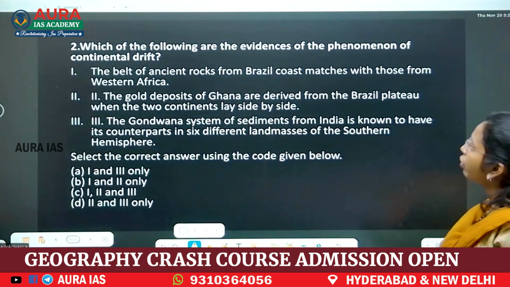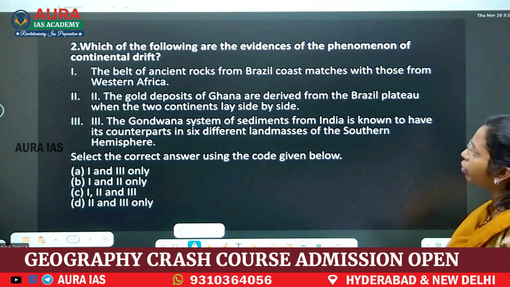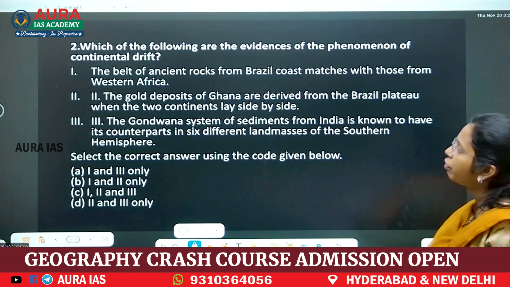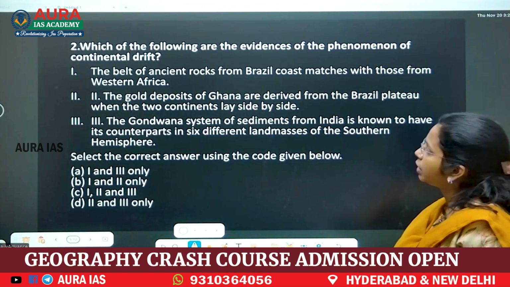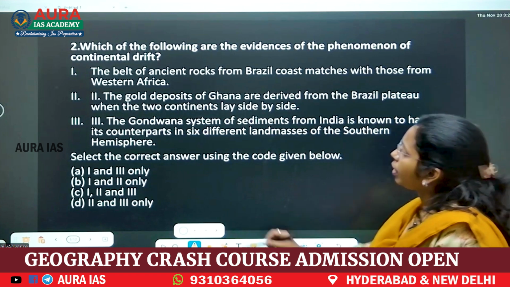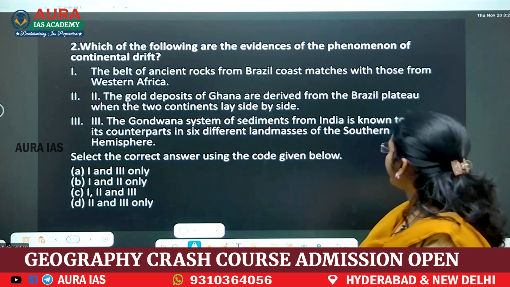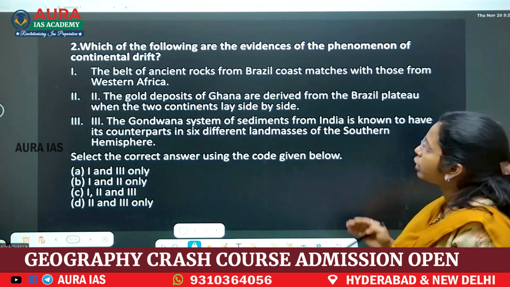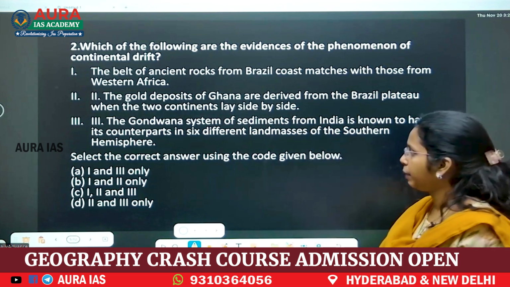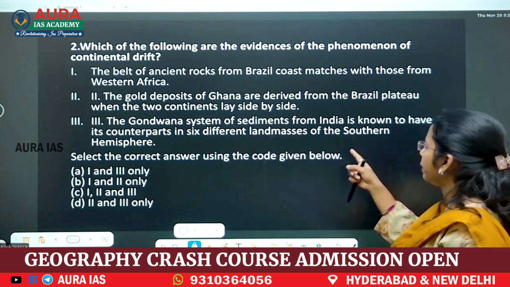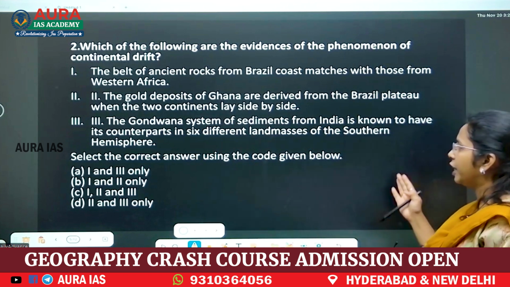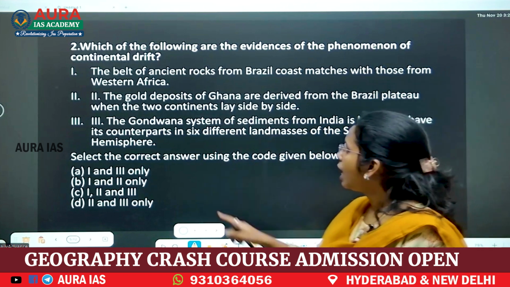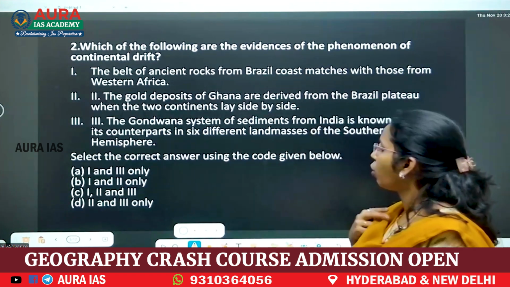Now, which one of the following are the evidences of the phenomenon of continental drift? The belt of ancient rocks from the Brazil coast matches with those from Western Africa. The gold deposits of Ghana are derived from the Brazil plateau when the two continents lay side by side. The Gondwana system of sediments from India is known to have its counterparts in 6 different land masses of the southern hemisphere. Select the correct answer using the code below.